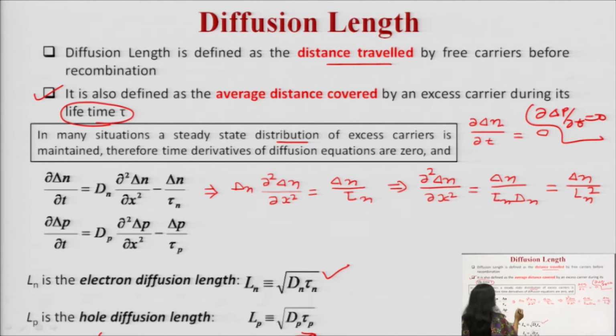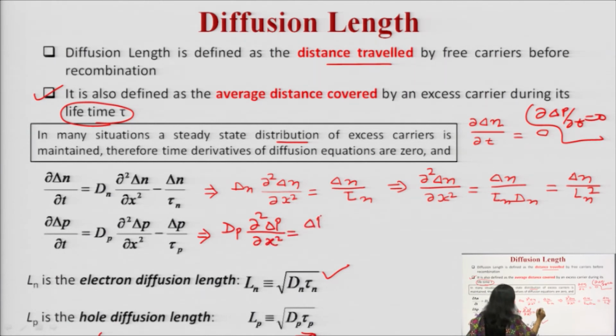Similarly, you can derive the diffusion length for the holes. From this particular equation, you know that the left hand side term is 0. So this particular term will be Dp del square delta p upon del x square, which is equal to delta p upon tau p.